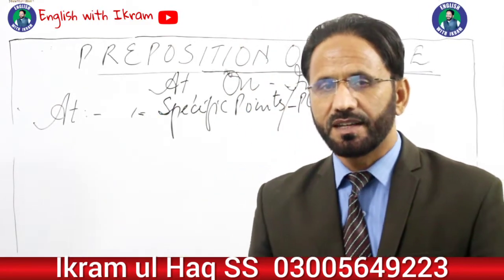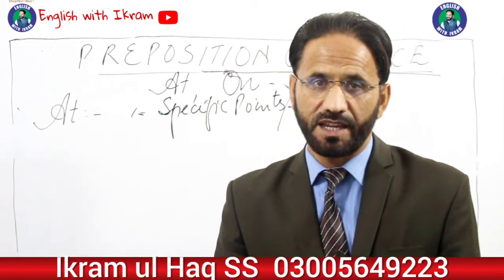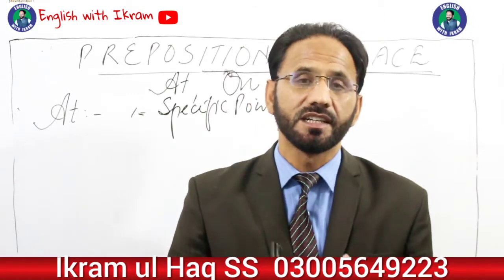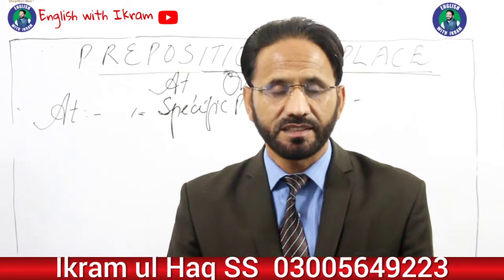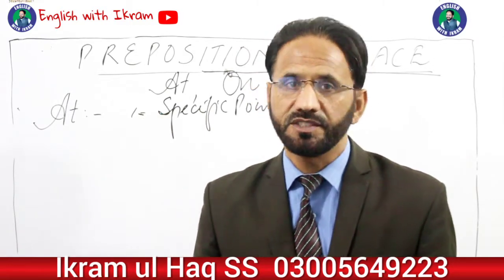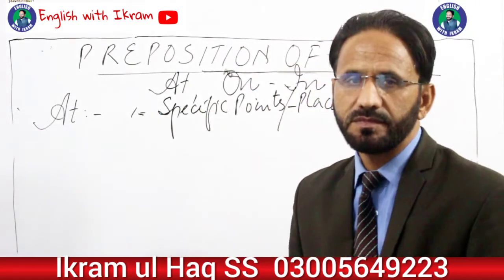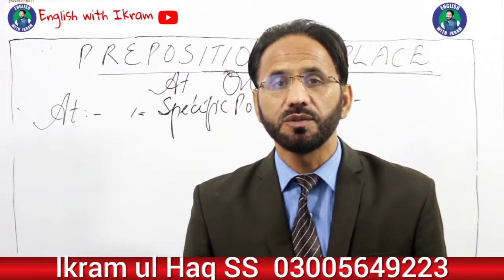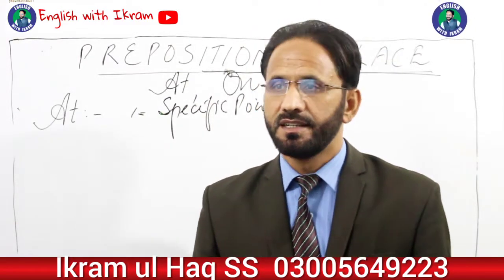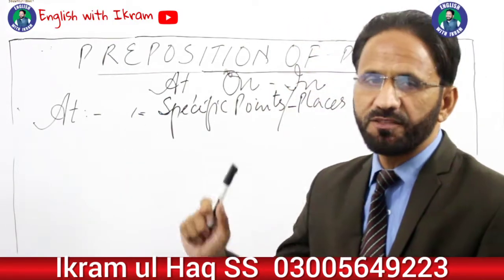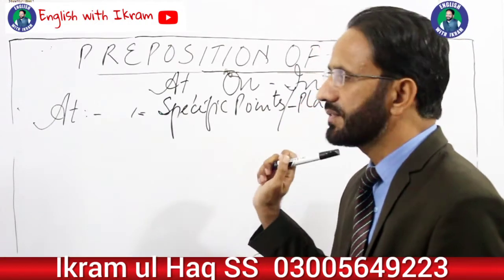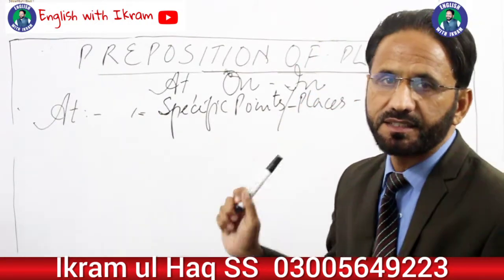Preposition of place, again the same prepositions, at, on and in. The same prepositions which are used as preposition of time are also used as preposition of place. The first one is at. Let's see how do we use at. What are the uses of the preposition of place at? The first use of preposition of place is we use at for specific points or specific places.